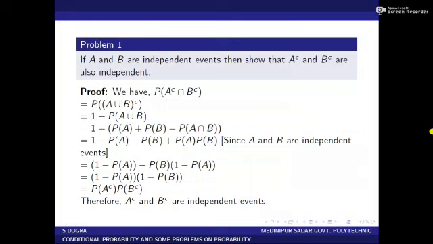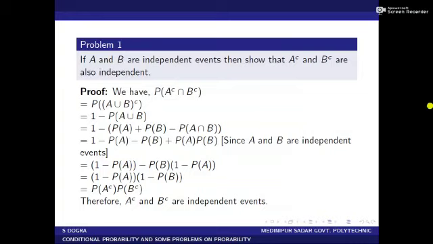Now I come to problem 1. If A and B are independent events, then A complement and B complement are also independent. We have to show that A complement and B complement are also independent.